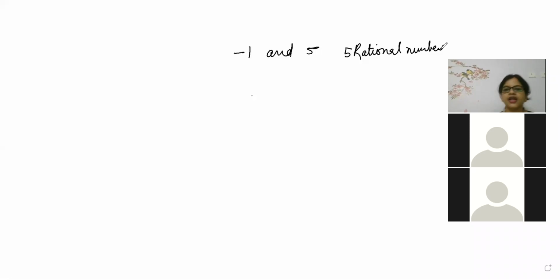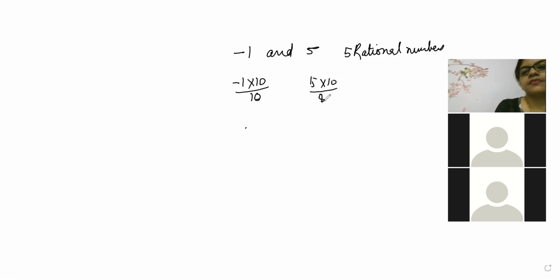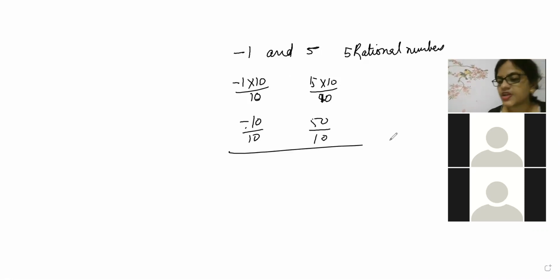Very good. And according to that rule, if you multiply the numerator also by 10 and the denominator also by 10, then from minus 10 by 10 to 50 by 10, more numbers will come. Minus 0.9, correct. 0.9, 0.8, 0.7, 0.6, 0.5, correct. Okay. Now I hope everyone understood that part. You have to bring numbers inside that interval. Okay, very good. So now we will go for the next one.